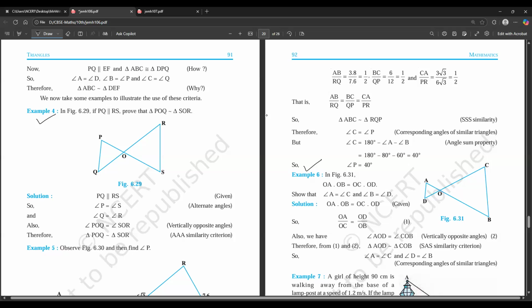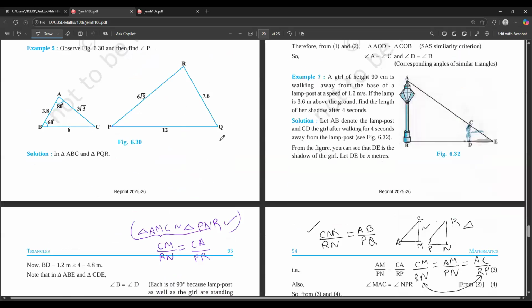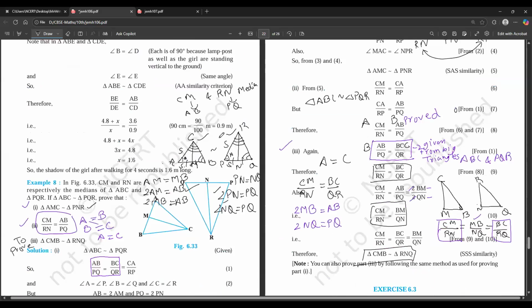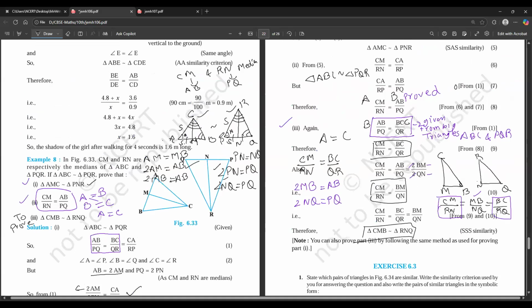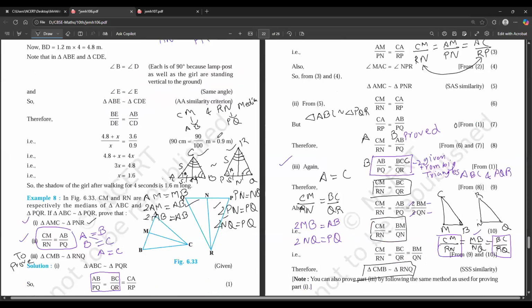I think this one was asked in the 2025 paper. These are good questions, a good way to confuse people, and also to give everyone a fair play to score marks. If someone has done the chapter or the book thoroughly, only then can they do this question. So you can do this again to understand.